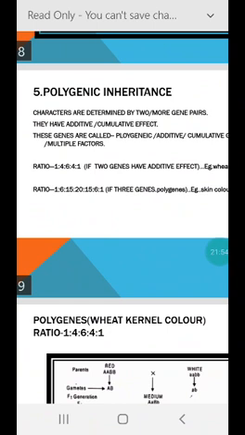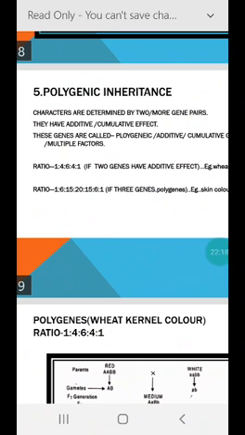So in the human population, characters such as height of the person, skin color, and intelligence show variations, or you can say show gradations, that is continuous variation in expression and not only two contrasting expressions. These characters are determined by two or more gene pairs.